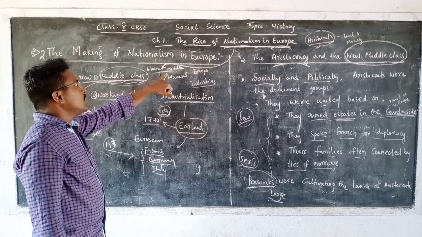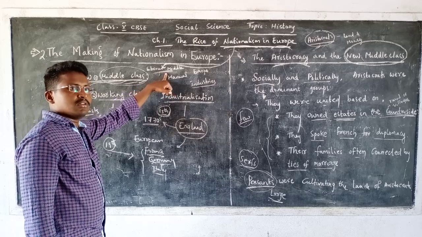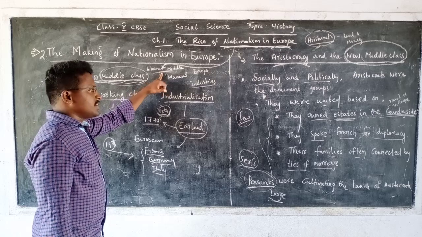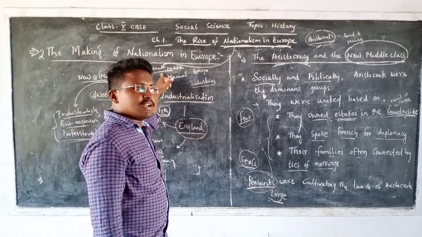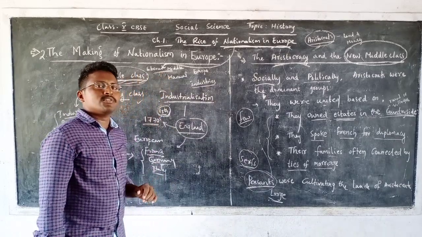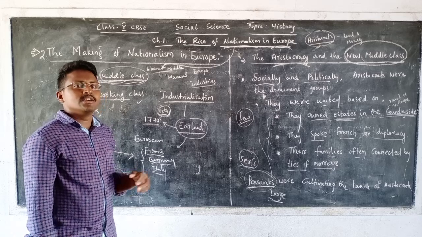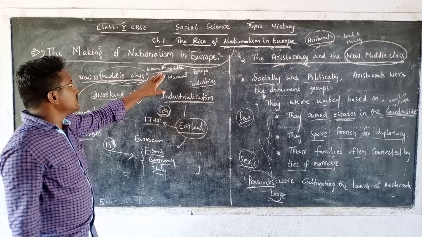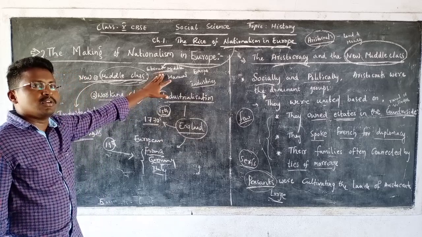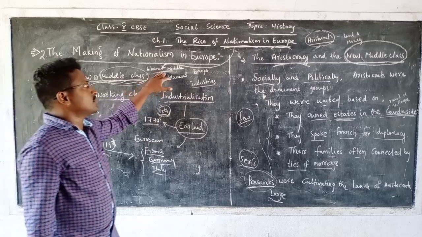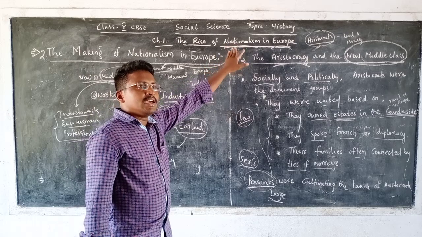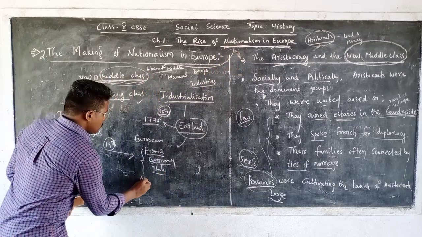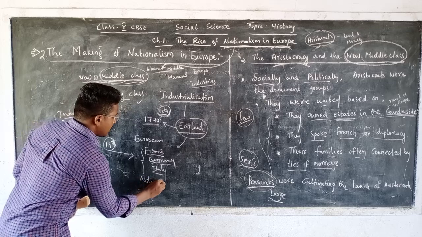Why? Because all these liberal middle class people were very well educated, and when they saw this situation, they felt that this is not the proper way of ruling. So we need to fight. We need to bring some kind of change. That is why this liberal middle class group tried to focus on nationalism, and they tried to bring something known as nation states.